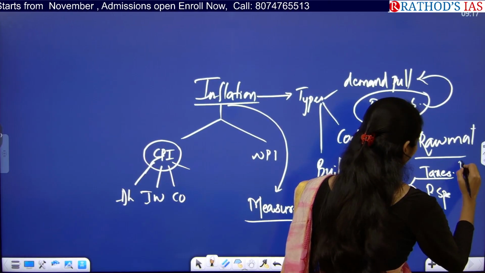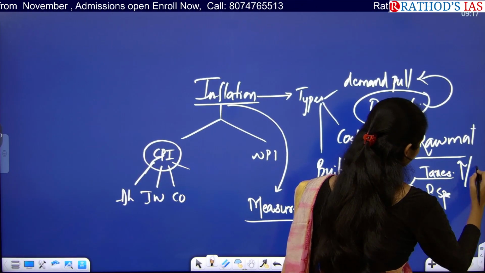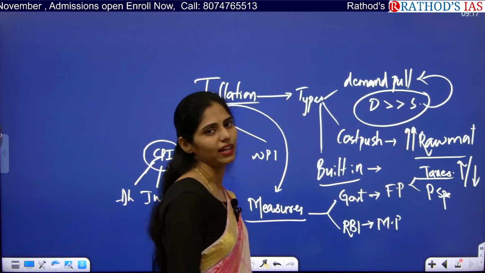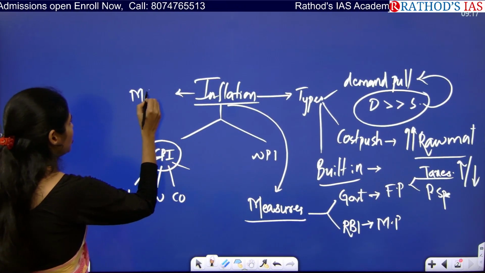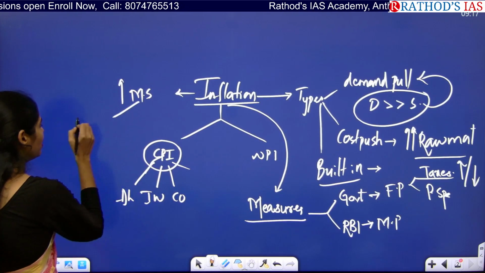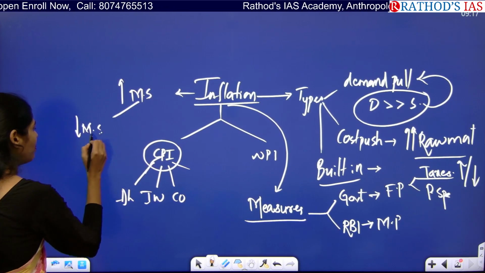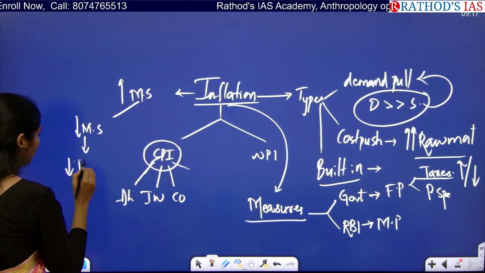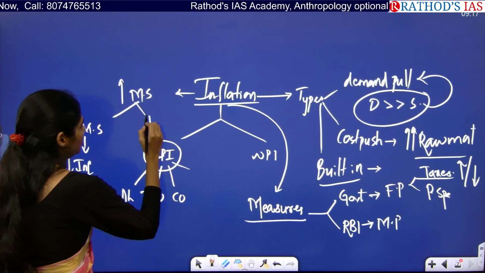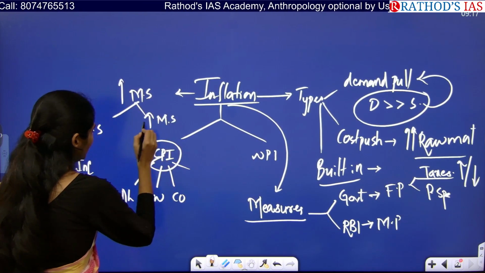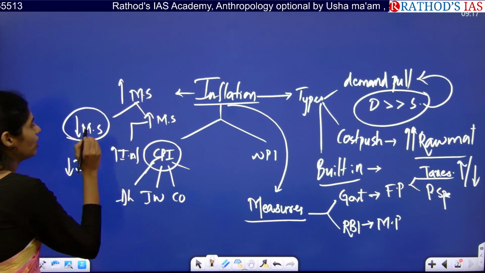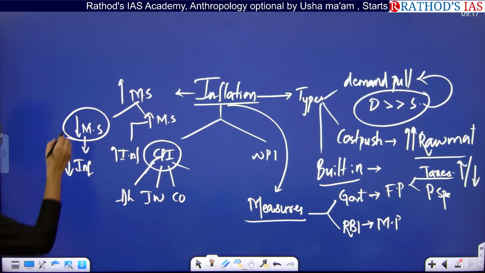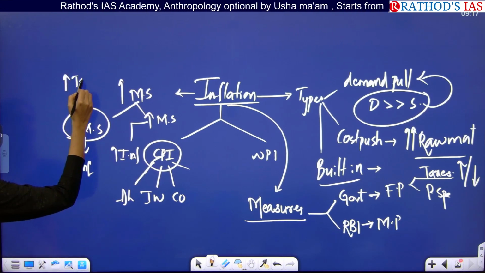So the government can increase or decrease taxes to control the money supply in the market. One of the important reasons for inflation is also an increase in money supply. So whenever we decrease money supply, what happens? We can decrease inflation. And if we increase the money supply in the market, then what happens? It will lead to an increase in inflation. So whenever the government wants to decrease money supply, it will increase the taxes.